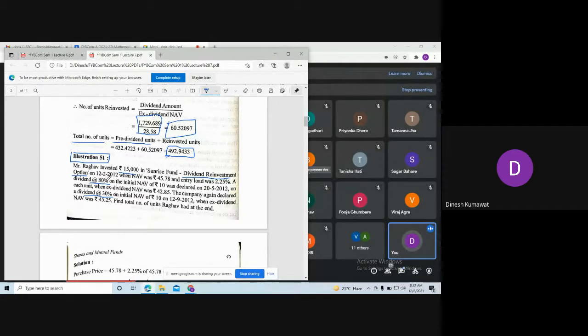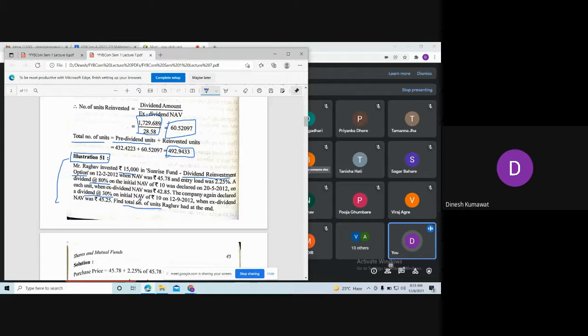Okay, so let us see this problem also so that you can understand this concept better. So first of all, tell me, is there any number of units, or you can say pre-dividend number of units, given to us in the problem? Or before that, first of all, tell me what we have to find out in the problem. Number of units. Total number of units.